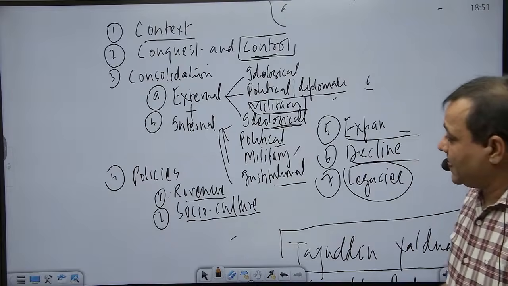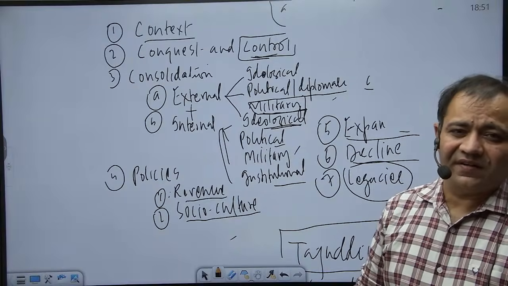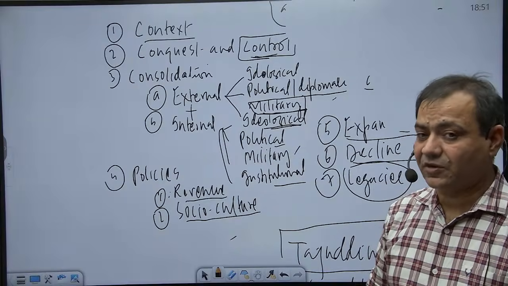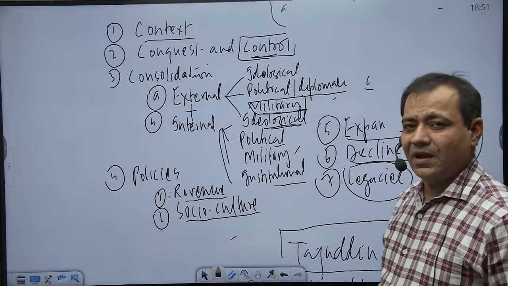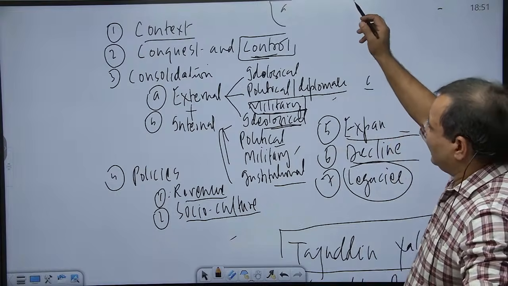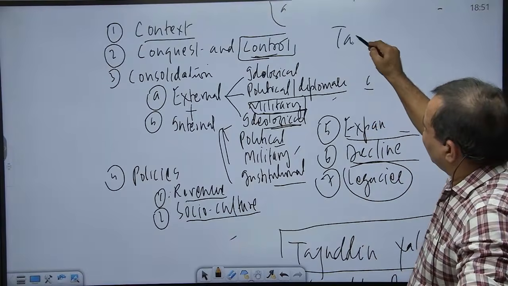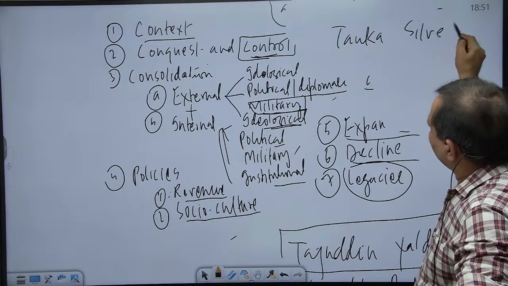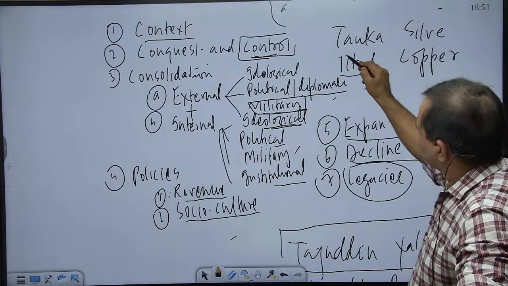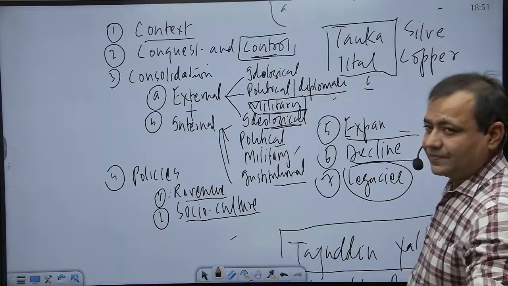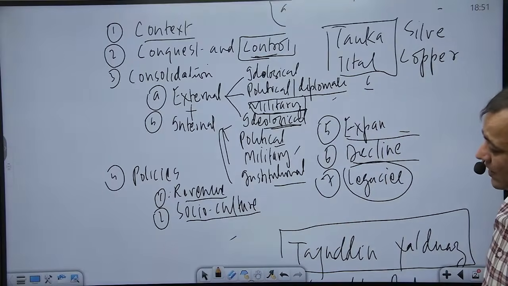Now, if we take note of the policies of this person, he could not manage time to reorganize the revenue system. So here we do not have a major contribution, but of course, he found time to reorganize the currency system of Delhi. And the typical currencies of Delhi, I think one day we talked about coinage also as part of our revision: Tanka, made of silver, and Jital, made of copper. These two typical coins of the Delhi Sultanate were introduced by Iltutmish. That is part of his policies, not revenue, but of course a monetary or coinage system.